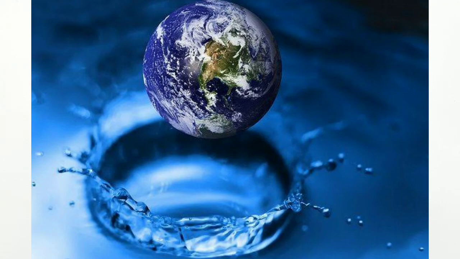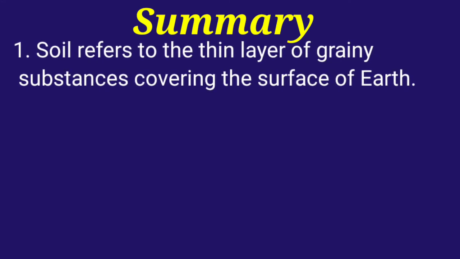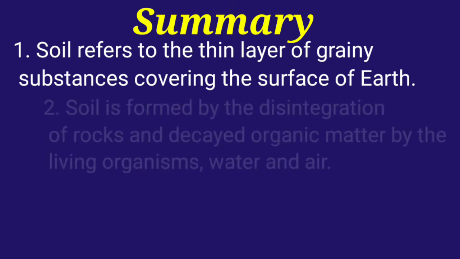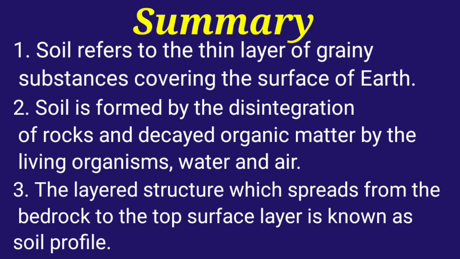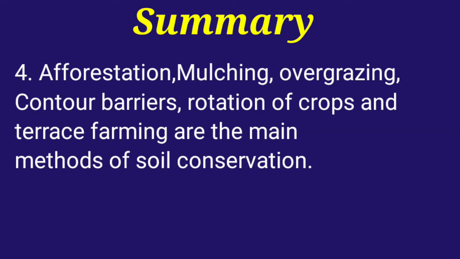Before winding up the class today, let us discuss soil resources in brief. Soil refers to the thin layer of grainy substances covering the surface of the earth. Soil is formed by the disintegration of rocks and decayed organic matter by living organisms, water and air. The layered structure which spreads from the bedrock to the top surface layer is known as the soil profile. Afforestation, mulching, control of overgrazing, contour barriers, rotation of crops, and terrace farming are the main methods of soil conservation.